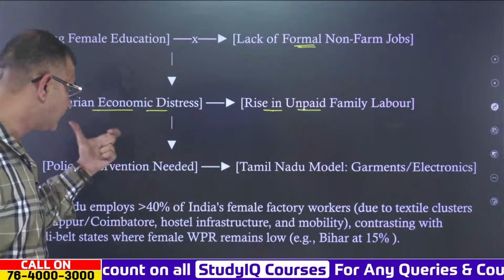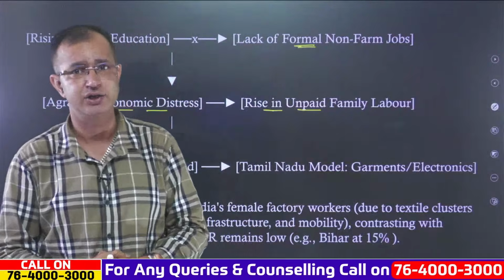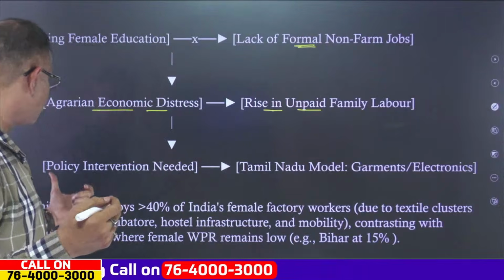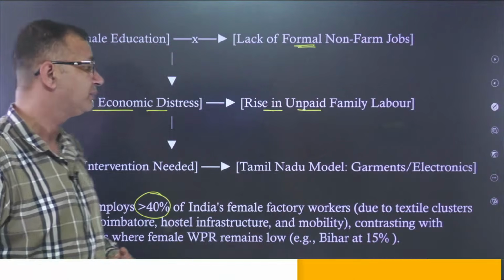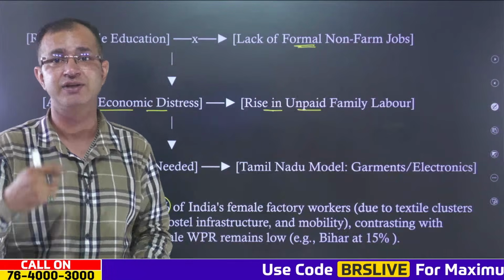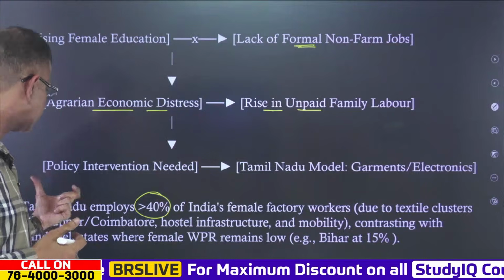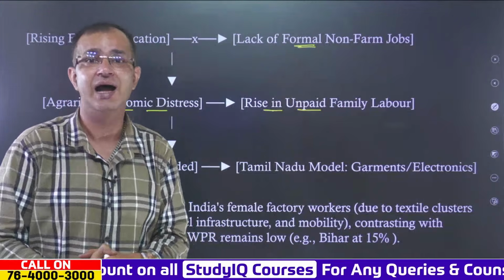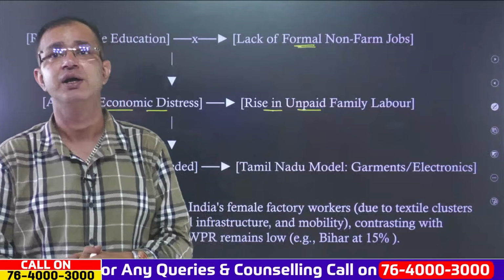Now, a policy intervention is required, and we have the Tamil Nadu model, where in garments and electronics, we have lots of women who are employed. From the complete perspective, you will see that Tamil Nadu employs more than 40% of India's female factory workers. This is because we have the textile clusters and electronic clusters located in Tiruppur and Coimbatore. There is also hostel infrastructure, there is mobility, and that is the major reason why we have more female workforce participation in Tamil Nadu.